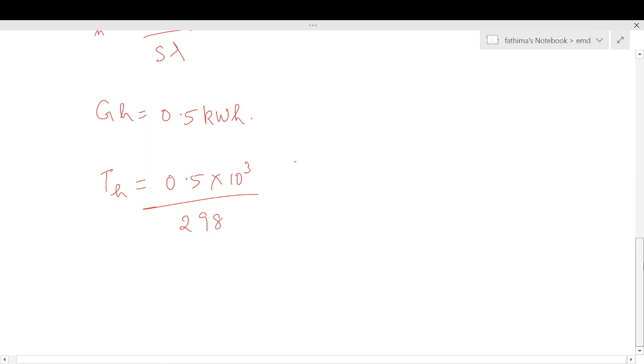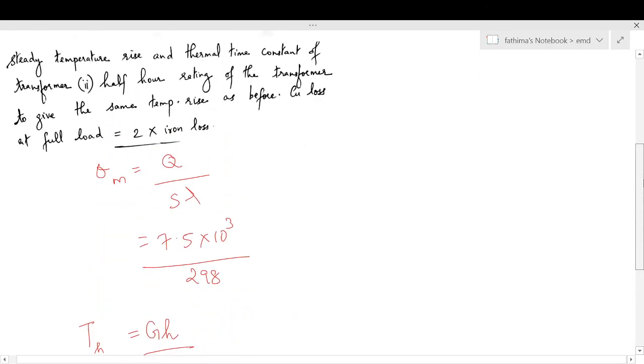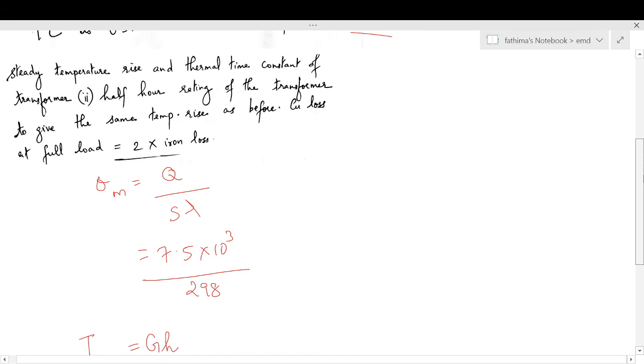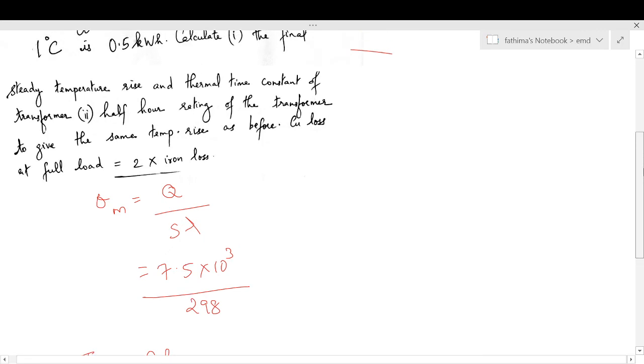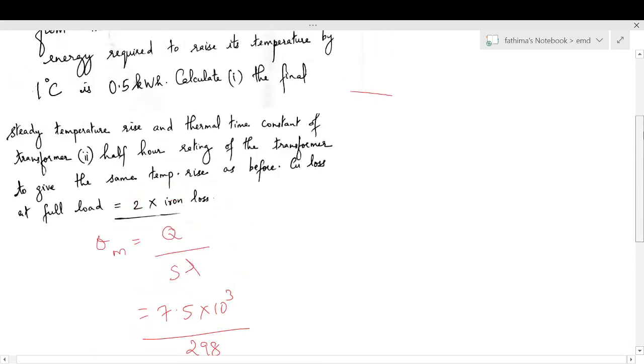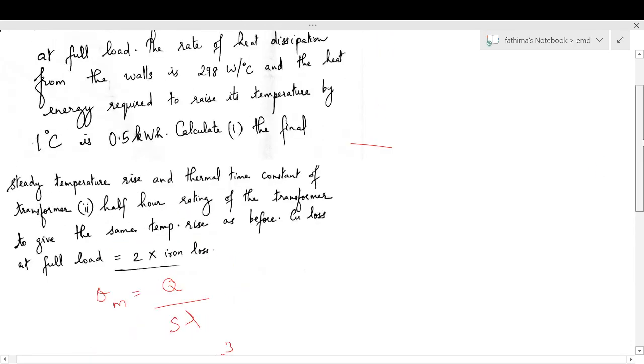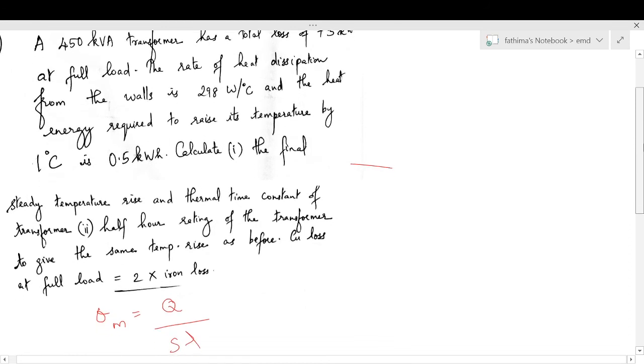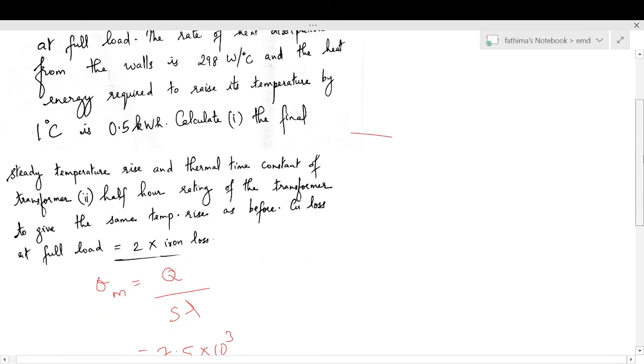Now the next part of the question is, we have to find the half hour rating of the transformer to give the same temperature rise as before. Copper loss at full load is twice the iron loss. The rating of the machine is actually 450 kVA. We are asked to find the half hour rating of the transformer.